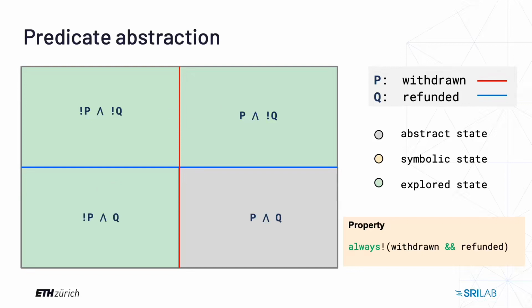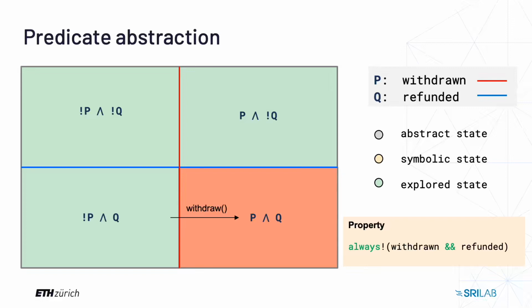If we now recall our property, it basically says that our system should not reach the state P and Q. But as we see, by executing the withdraw function from not P and Q state, we actually can reach this state and violate our property. But is it a true violation? The problem we can have with predicate abstraction is the lack of predicates.